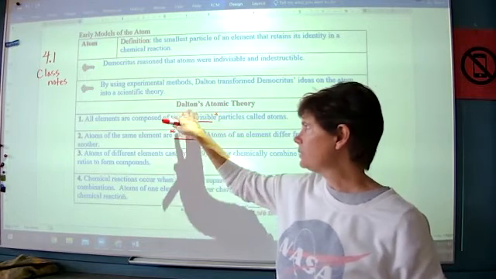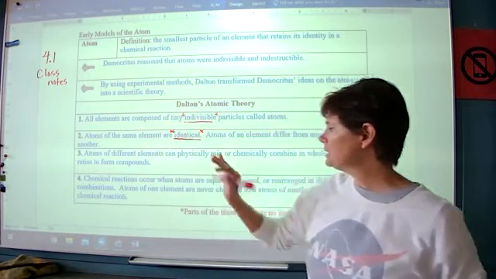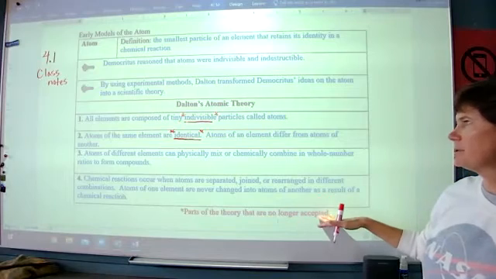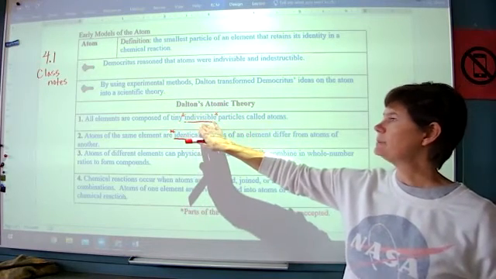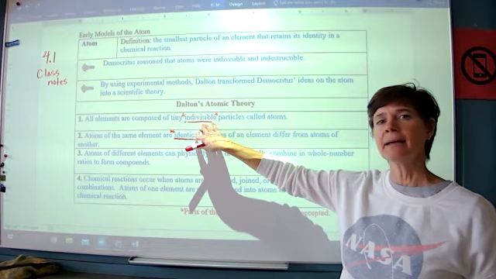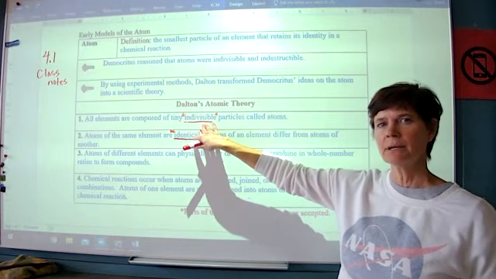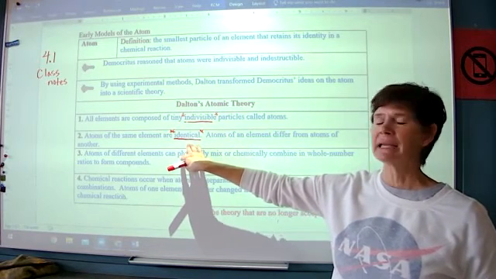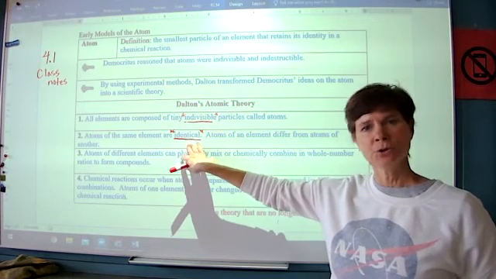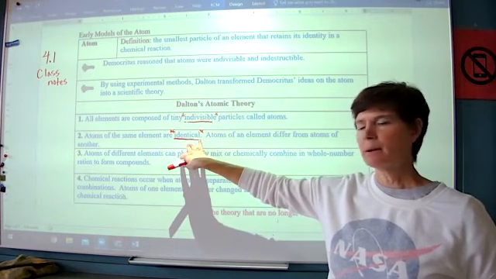They can have different numbers of neutrons, but they will always have the same number of protons for a particular element. So that's some background information for parts of the theory that are no longer accepted. We know that atoms are no longer considered not able to divide. We can divide them. And we know that atoms of the same element can differ in the number of neutrons that they have, but not the number of protons.